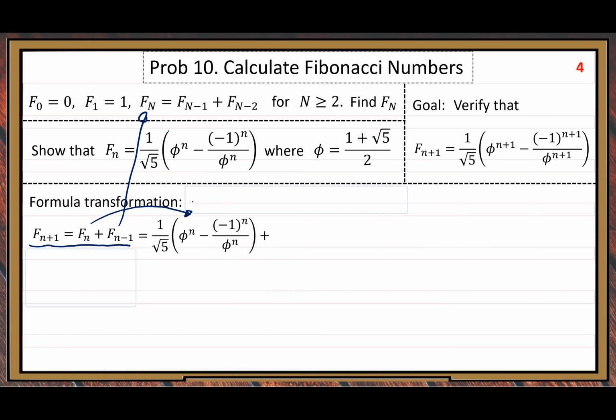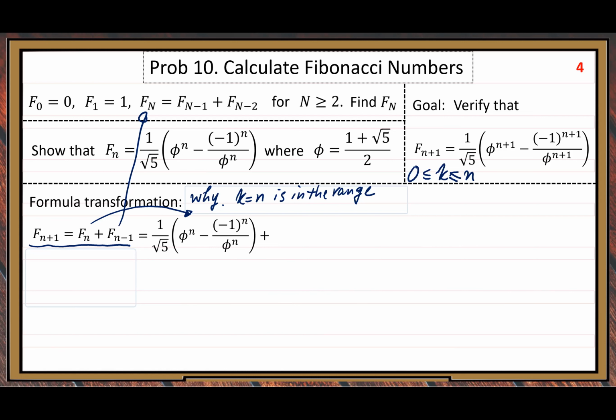Why can we use this formula? Because K equals N, this is in the range, right? Remember, what is the range? The range between 2 and N. Actually, you can change the 2 to 0, including the base cases.